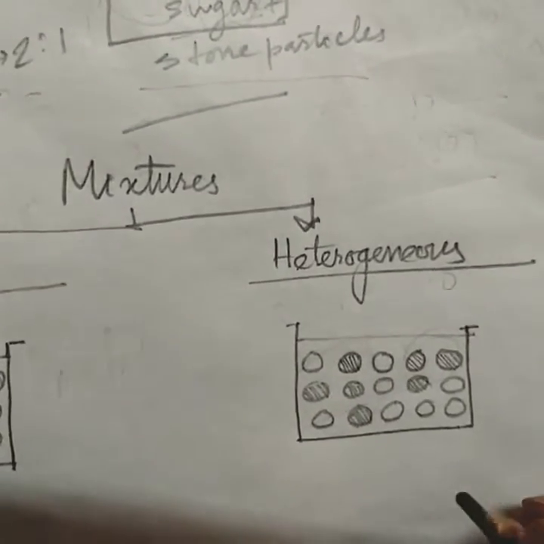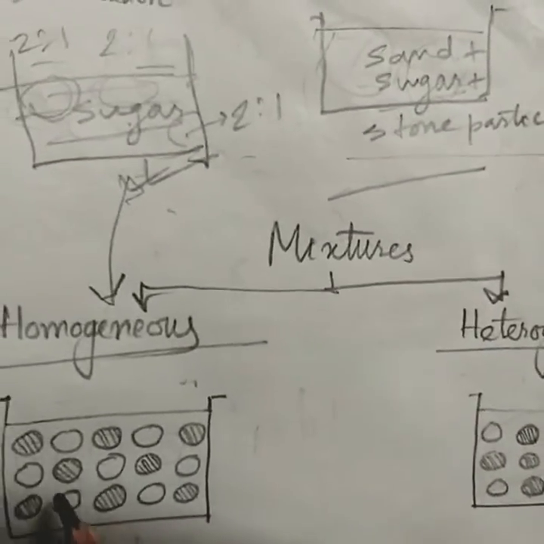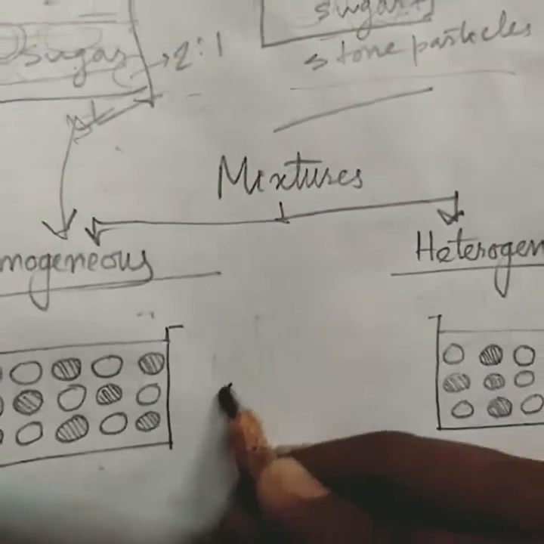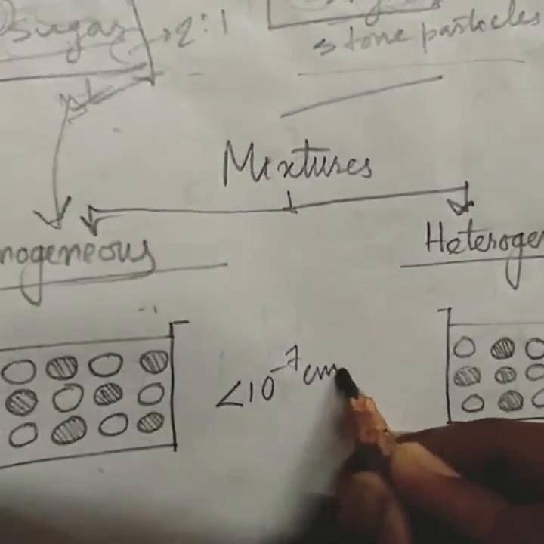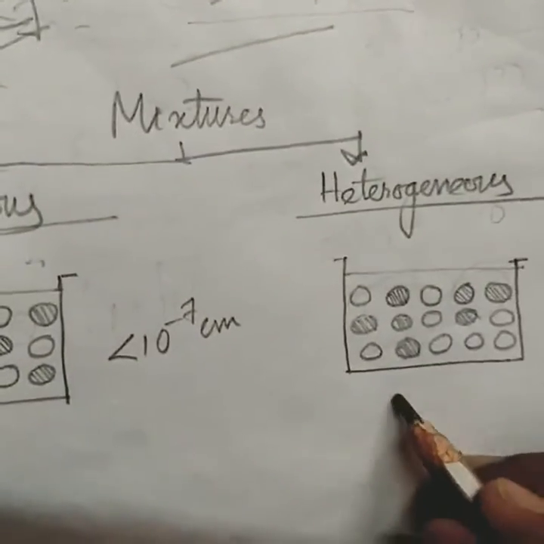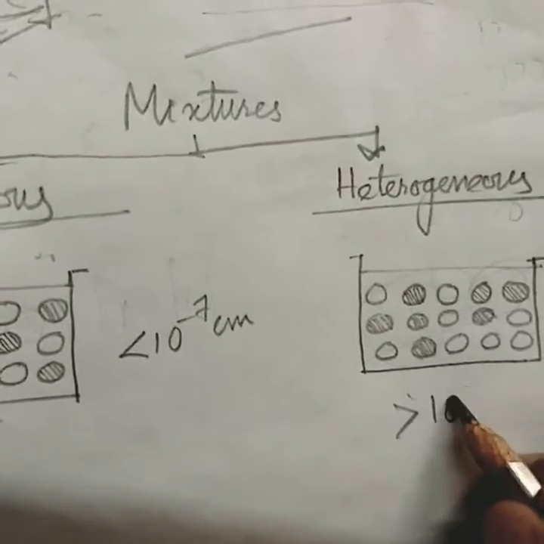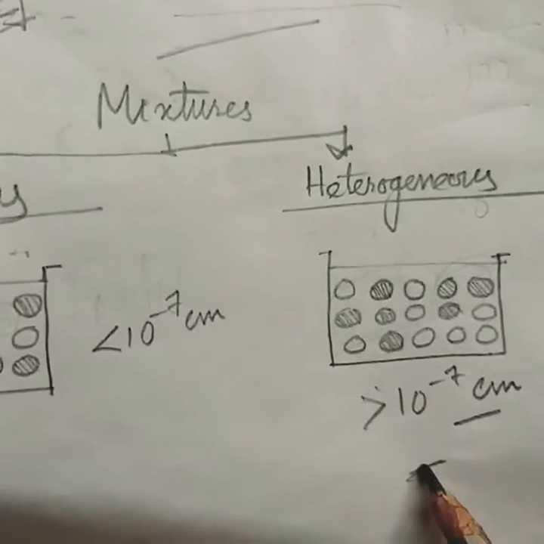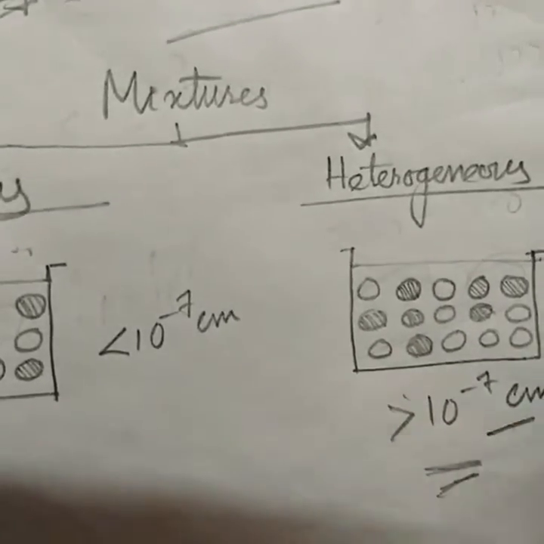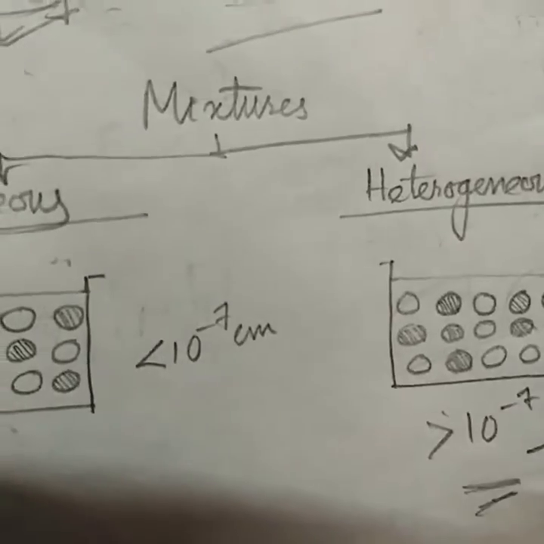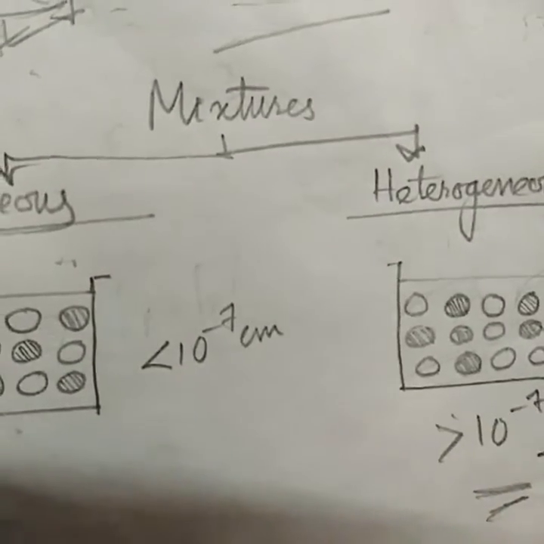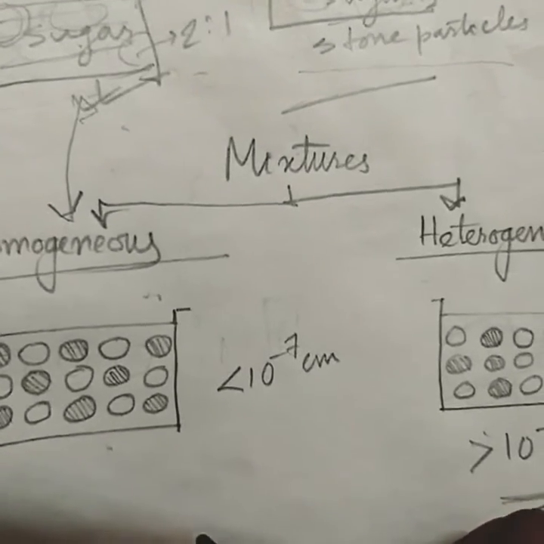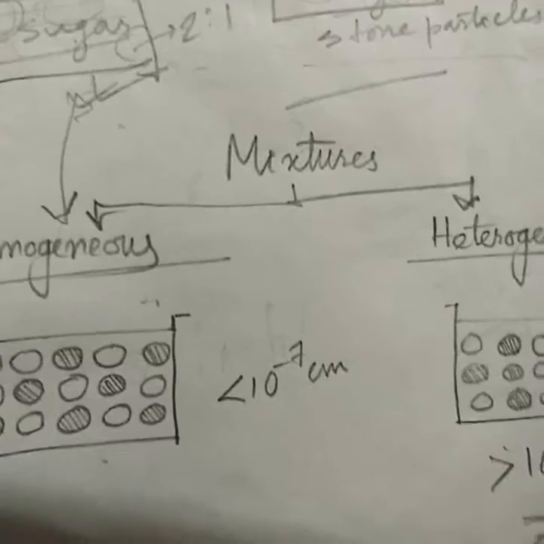Another important point is that for homogeneous mixtures the component particles must have a size less than 10^-7 centimeter. But for heterogeneous mixtures the component particles should have a size more than 10^-7 centimeter. The components of heterogeneous mixtures can be separated quite easily with the help of physical processes, normally physical methods. But homogeneous mixtures cannot be separated by normal physical methods. You need some specially equipped methods for those.